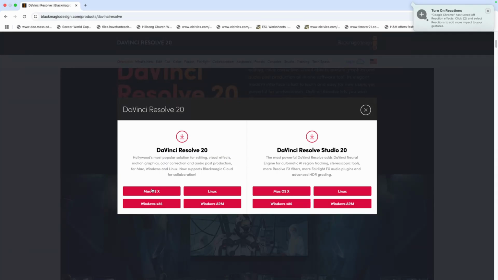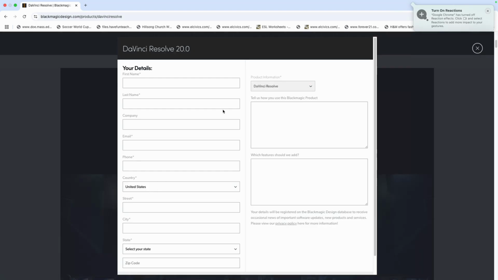If you have a Mac, you want to click on the Mac option. If you have a Windows, click Windows. You know what to do. So I have a Mac and I'm going to click on the Mac option, and all you have to do, guys, is enter your information. First name, last name, company if you have one, that's optional, your email, phone number.